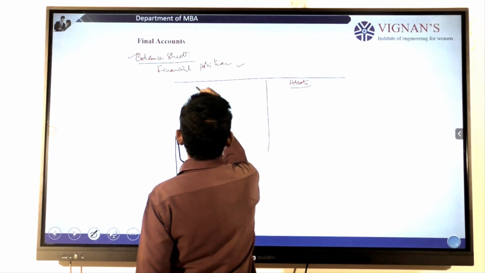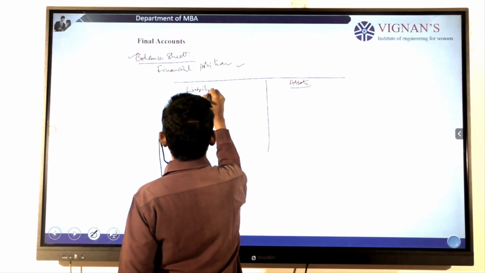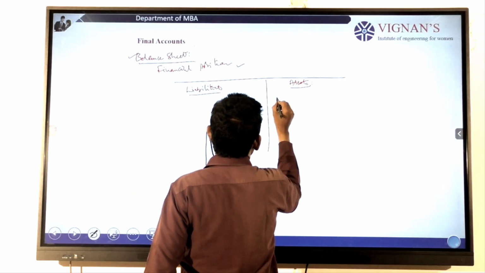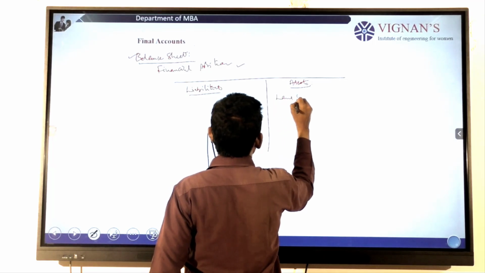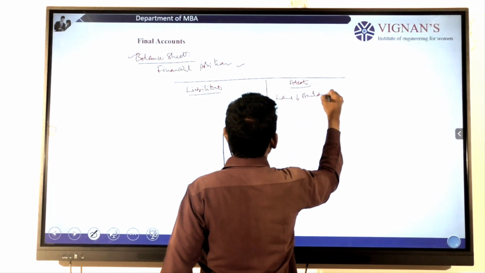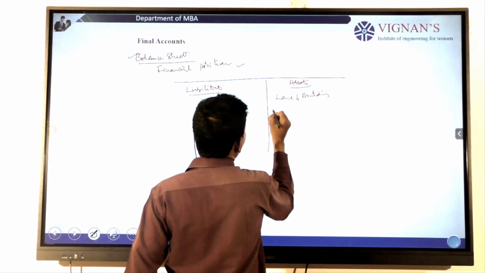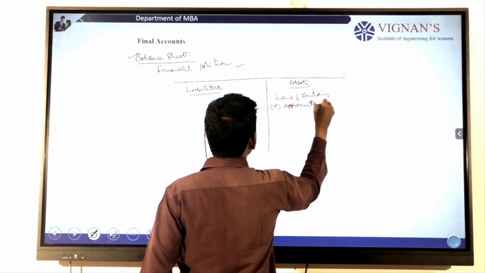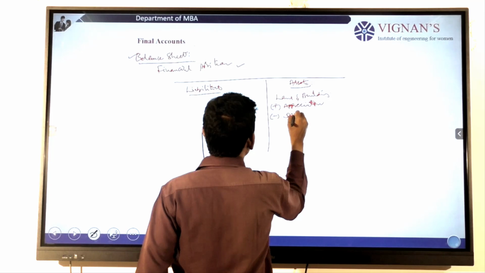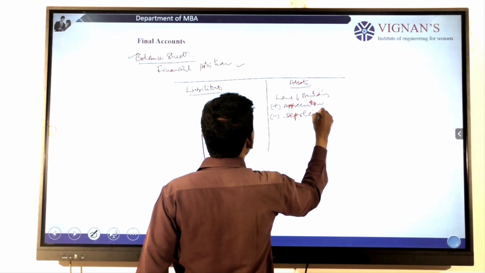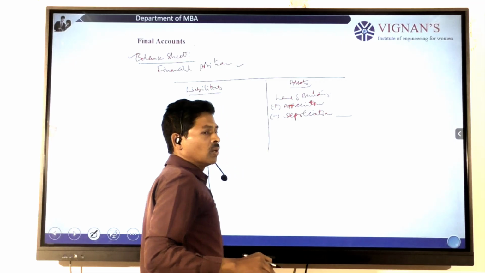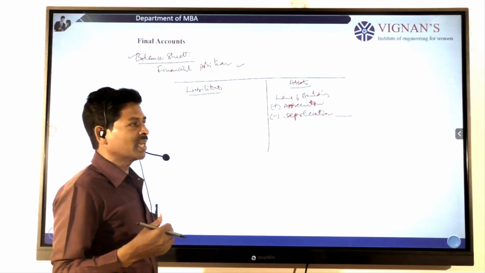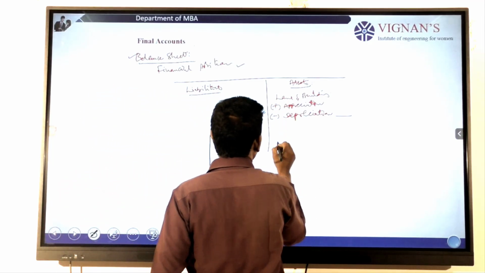generally, they should prepare this with the help of the balance sheet. First one is land and buildings. Say there is land and buildings, and suddenly there is an appreciation in value, then we go for adding the appreciation. If not, sometimes the particular asset's value depreciates, then we go for depreciation of the asset value. So in the balance sheet, we prepare the net values of the business organization, recorded at one place, called land and building.